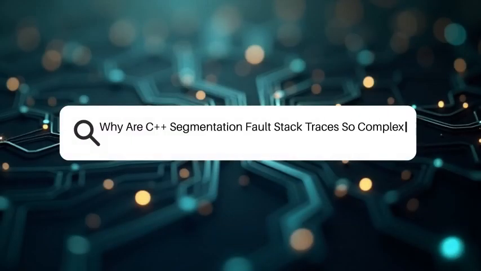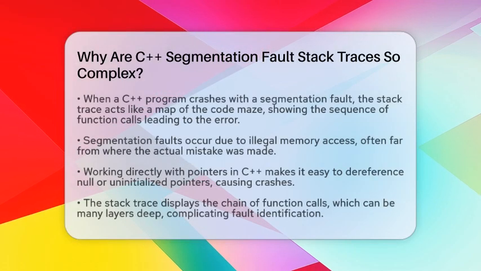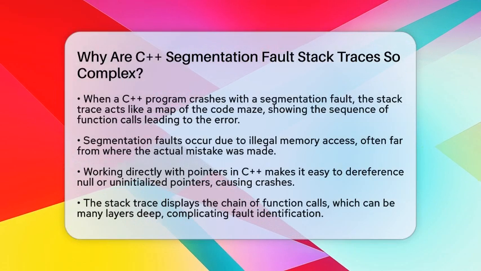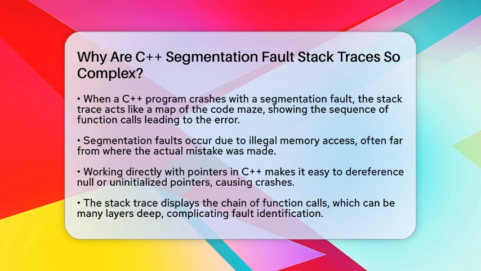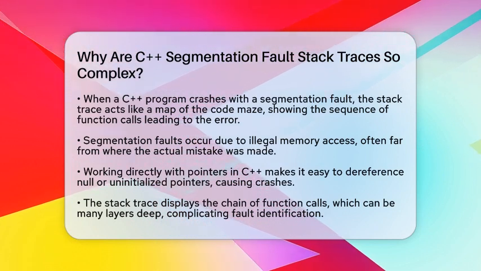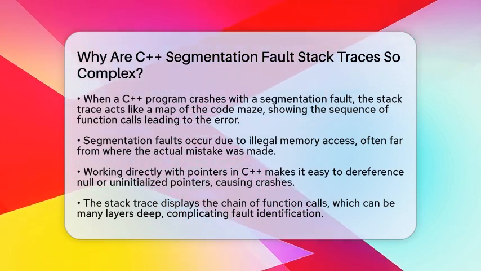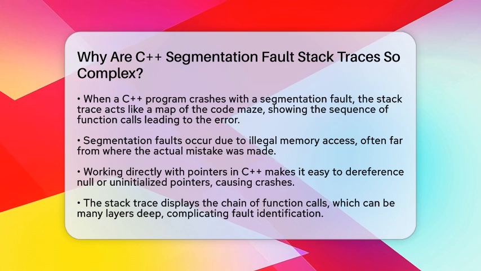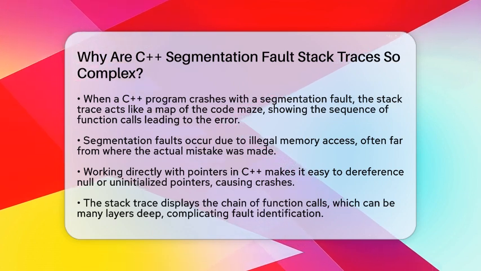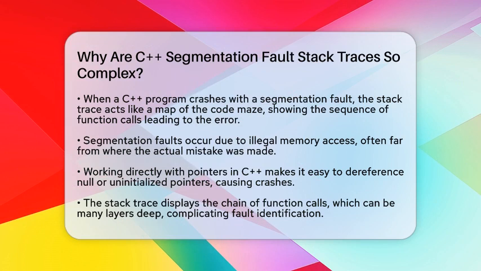Why are C++ segmentation fault stack traces so complex? Imagine trying to solve a mystery where the clues are hidden deep within a maze of code. When a C++ program crashes with a segmentation fault, the stack trace is like a map of that maze. But why does it often look so confusing?